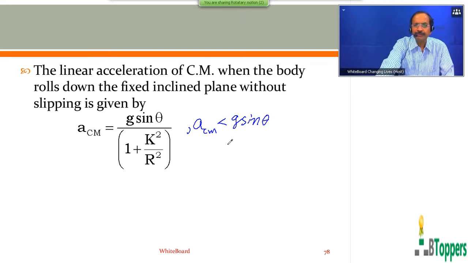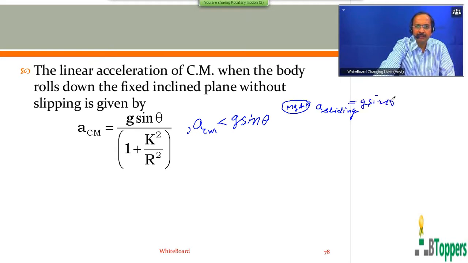Earlier in Newton's laws of motion, I have discussed the motion of a body sliding down a smooth and fixed inclined plane. Magnitude of linear acceleration of the body when it slides down the smooth and fixed inclined plane under the action of the forces weight mg and normal reaction is given by g sin theta.